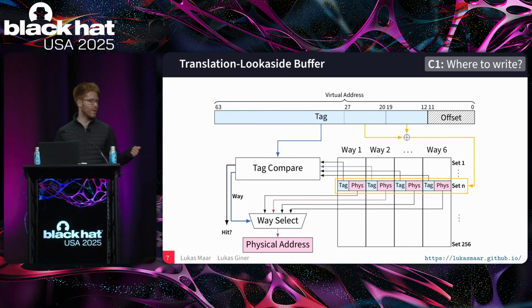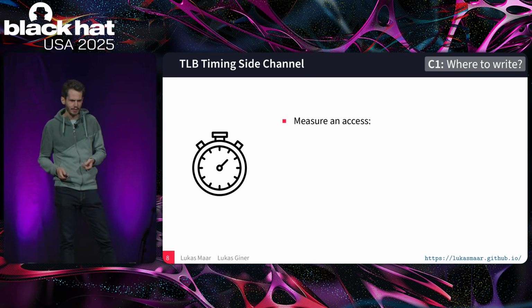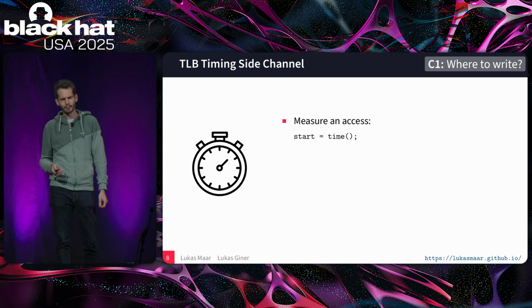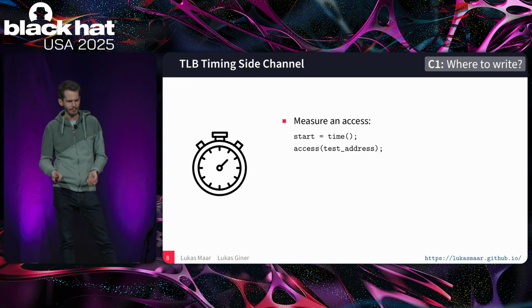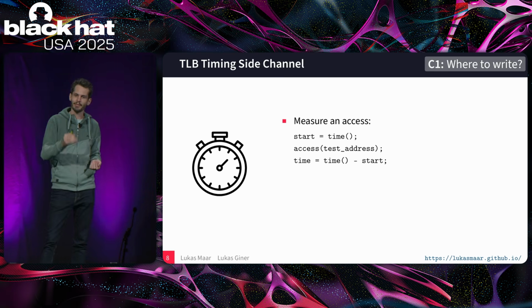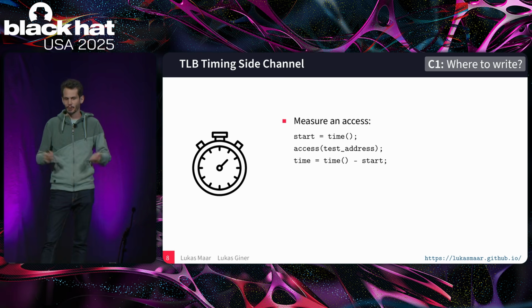So, but now we have a timing difference in whether this translation is cached or not cached? Right, so there is a timing difference. So let's see how we can find out what that is. So this is actually pretty simple. We start some cycle-accurate timer. Then we do a simple access, which necessitates this TLB involvement. And then we take the difference to a timestamp afterwards. And that will give us how long this access took.